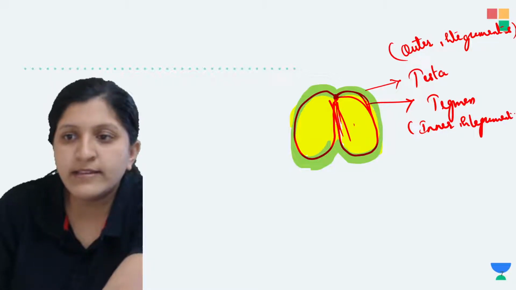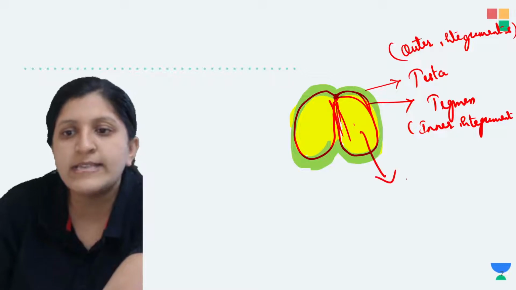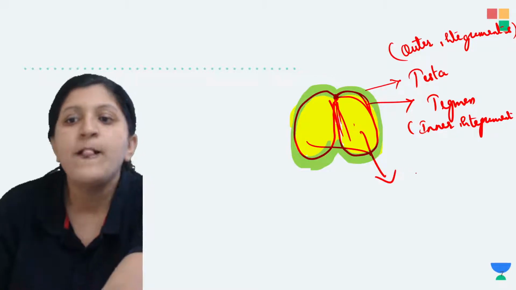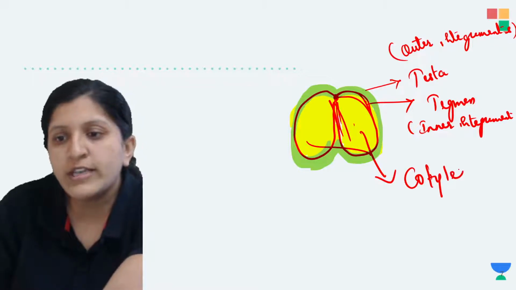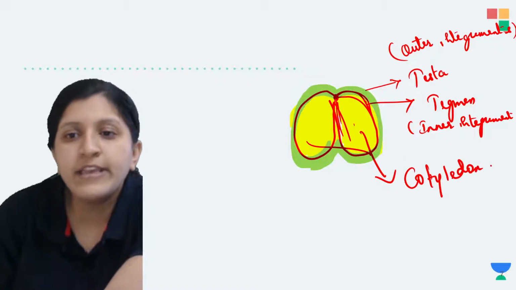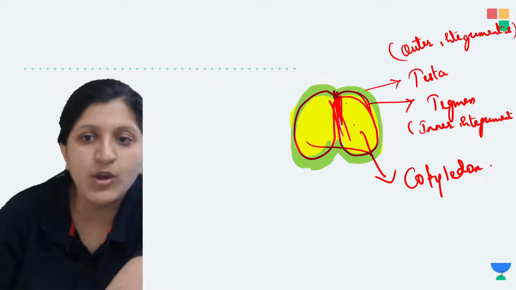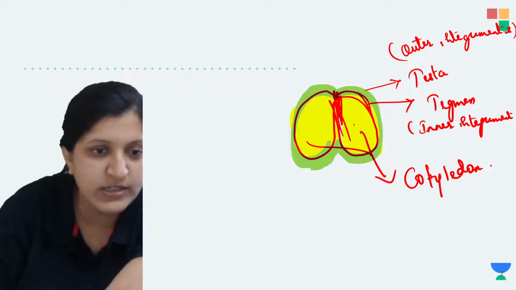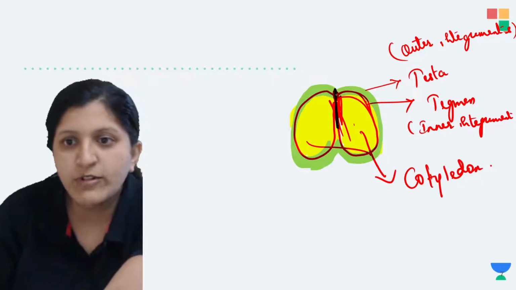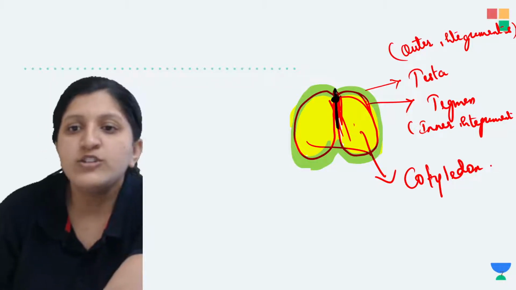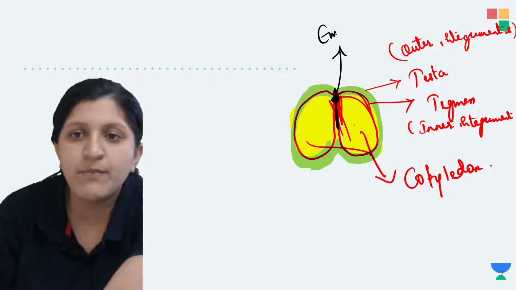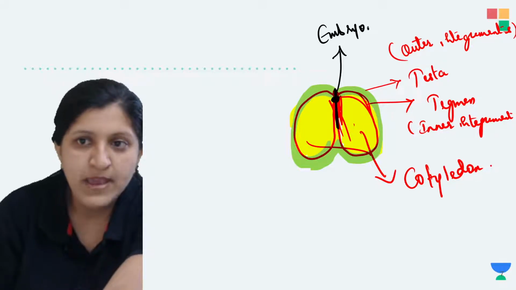And we'll label other things also. This one is the cotyledon, where the nourishment is stored. So these two are cotyledons. And here you can find a common embryonal axis. I can just change the color for that. This is the common embryonal axis where both of the cotyledons are attached.